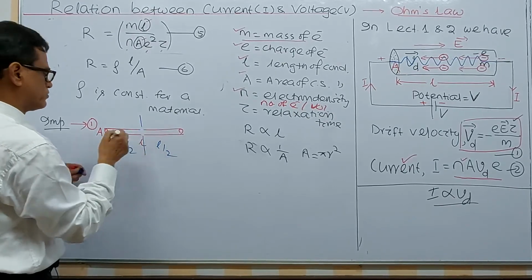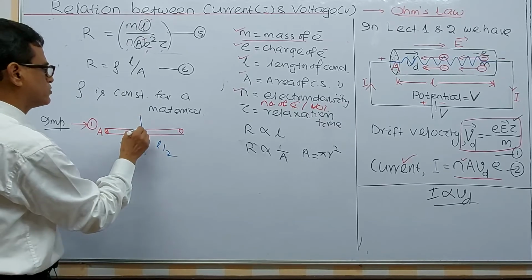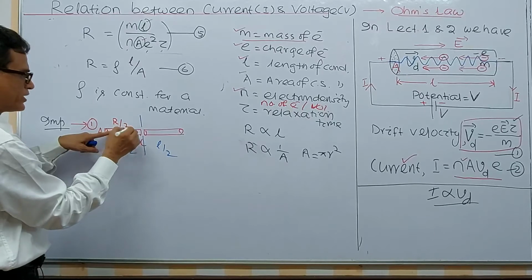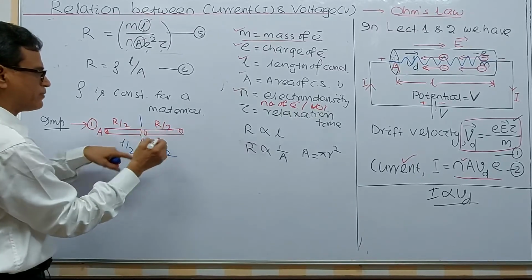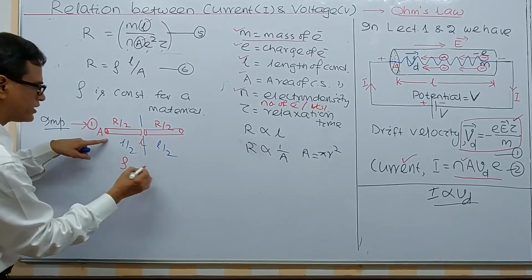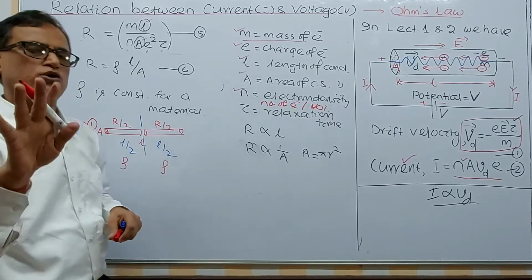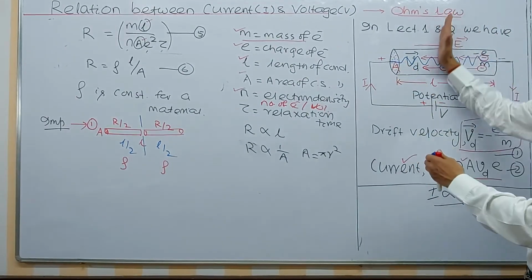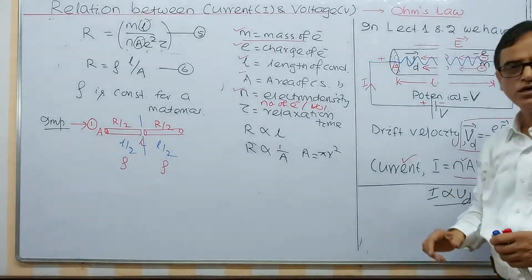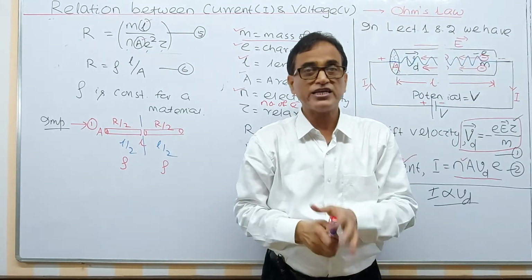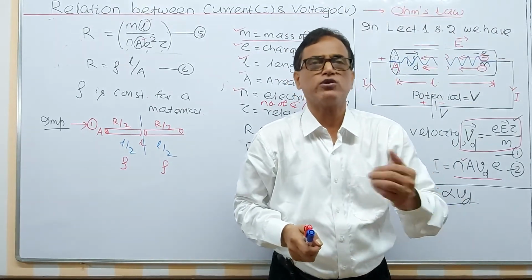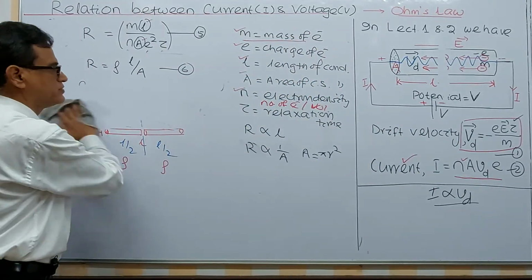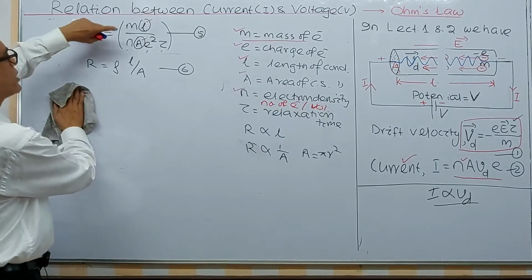I will separate them out. The total length was L. So what happens to the resistance of this part? R by 2. What happens to the resistance of this part? R by 2. What happens to the resistivity of this part? Rho. And of this part? Rho. That means in practicals, you will be given a wire and asked to cut it. If you cut it into 2 halves, the resistance will be half because resistance is proportional to length, but resistivity remains unaffected. Now I think your idea is clear with this.